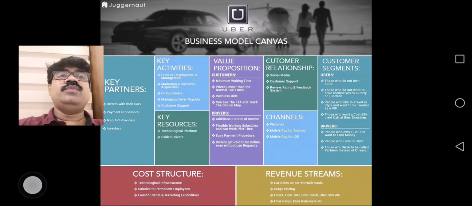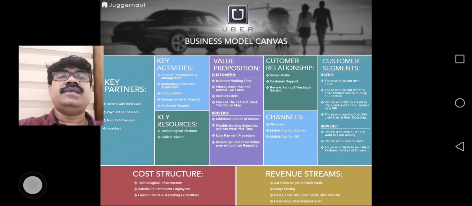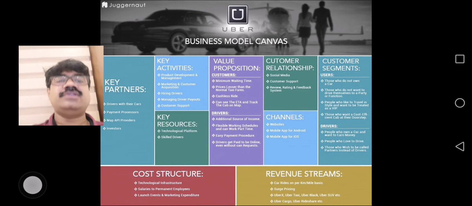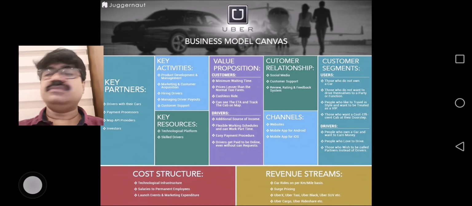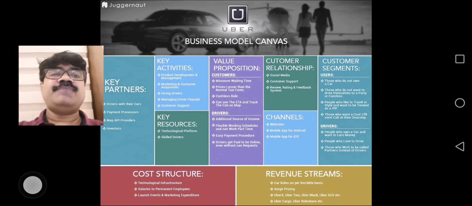Now I'm going to show you one of the most successful, innovative business models, by Uber. Uber did a different, innovative model. You can see the partners here: drivers with cabs, the mapping company, the investors, and payment processors for giving payments, like Google Pay and other platforms.